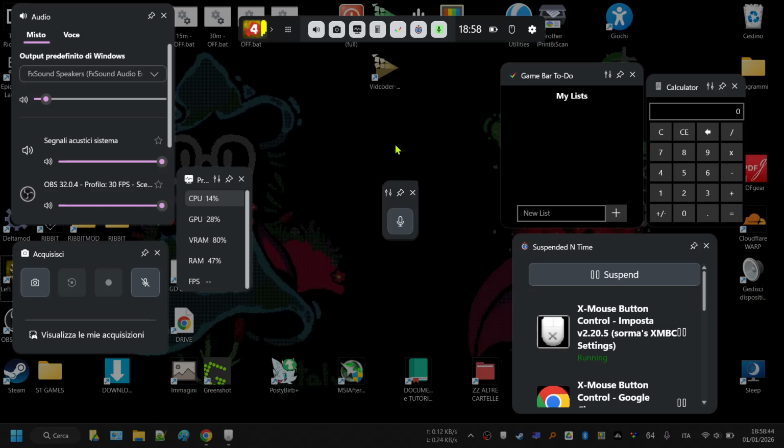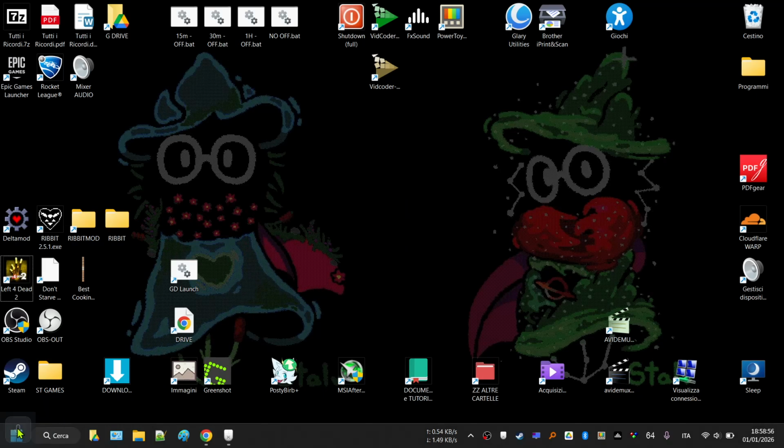So in case you want to play a game and suspend your voice with a click, just add it on the top. You'll see it's half transparent. Click it, and you will be able to speak. But I thought of using the Xmouse button configuration again to quickly run the button.